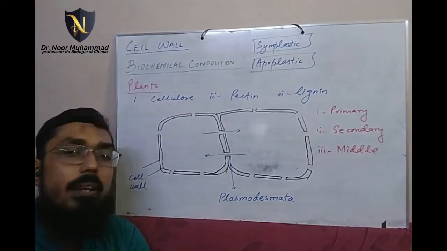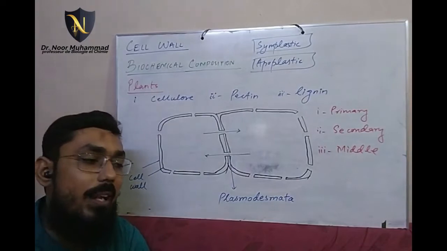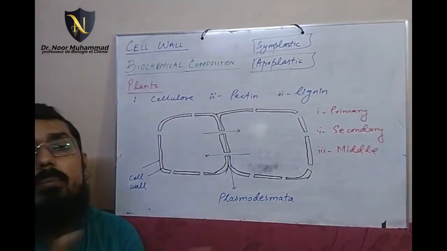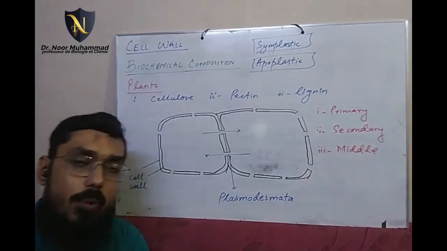So they are the way of transporting or talking to each other by the cells, and rapidly transporting substances.